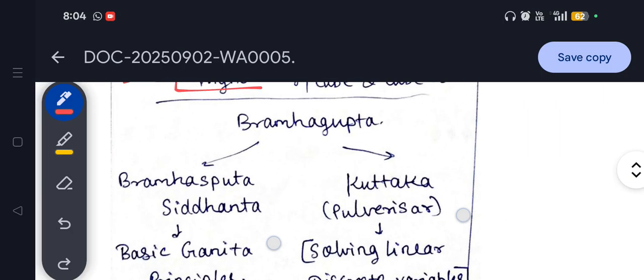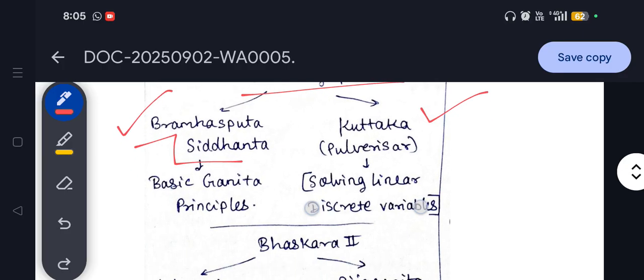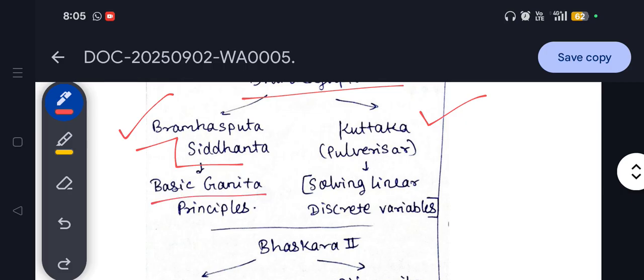Now we will be moving to the next person's book, Brahmagupta. He wrote two books named Brahmasputa and Kutkataka. Sometimes it is also known as Kutaka. Okay, so Brahmasputa Siddhanta emphasizes the basic Ganit principle, basic mathematical concepts, while Kutaka or Kataka emphasizes solving linear discrete variables.